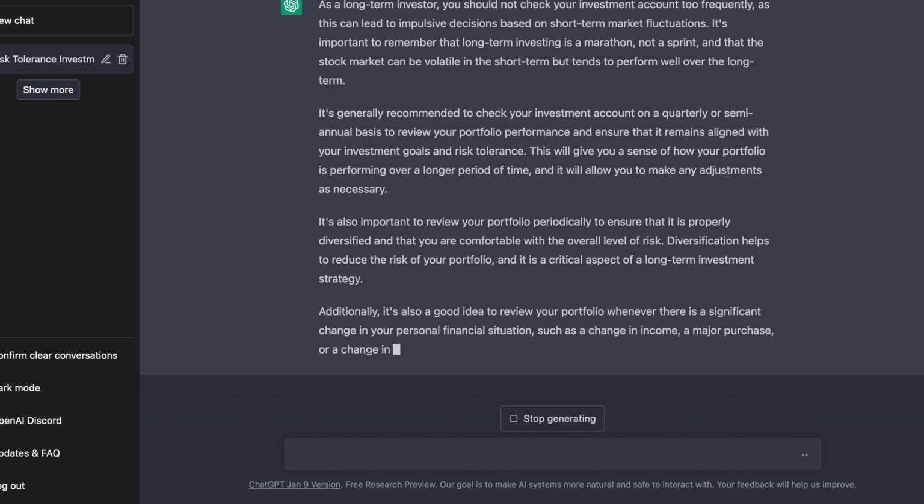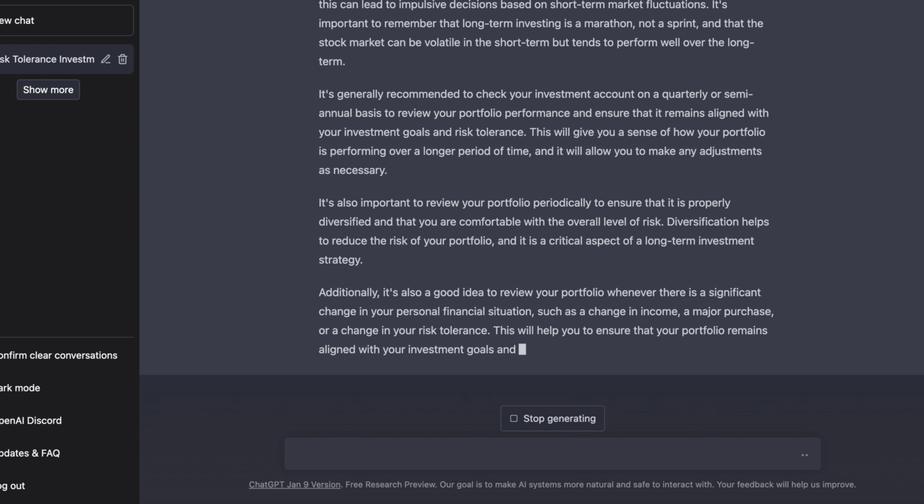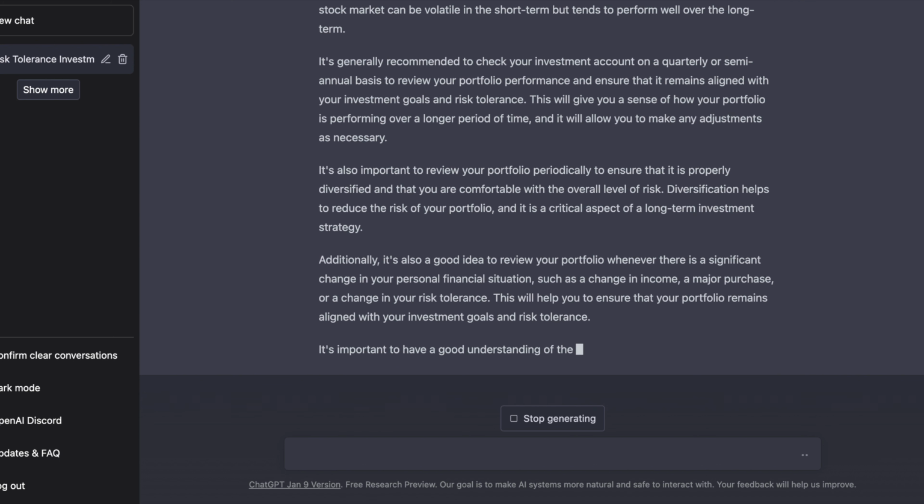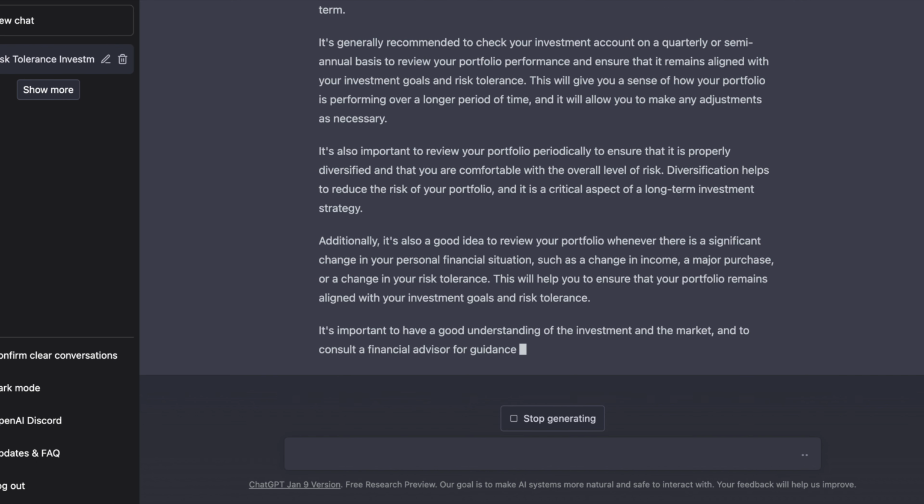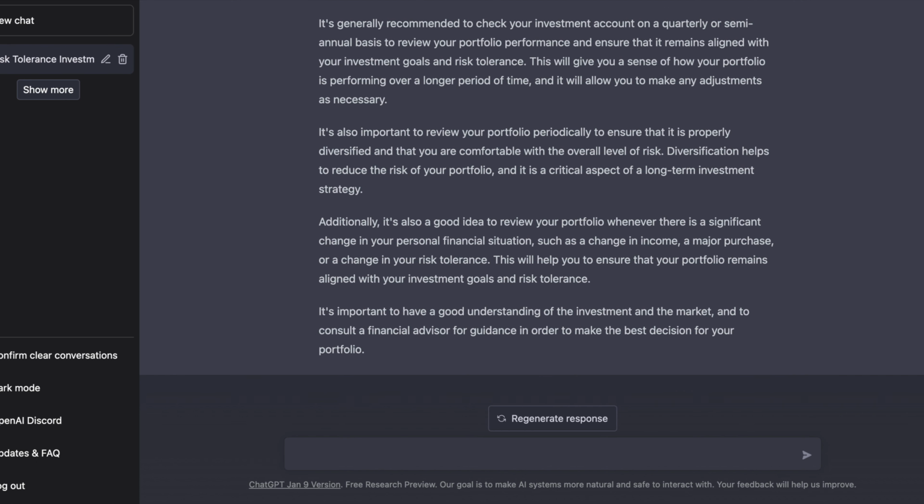It also says to review your portfolio periodically to ensure that it's properly diversified and that you are comfortable with the level of risk that you're partaking in. So diversification helps to reduce this risk. Again, it comes back to that. And it says it's a good idea to review the portfolio whenever there's a significant change in your income, employment, or other status. These are all very good points.